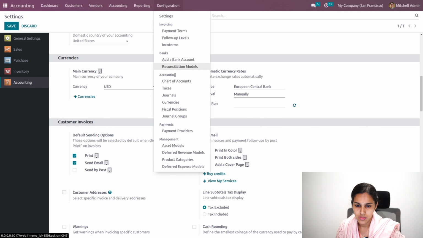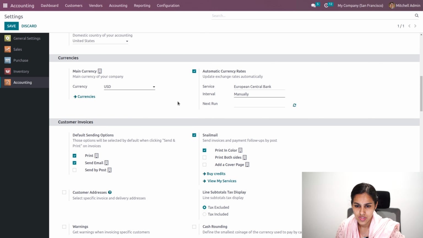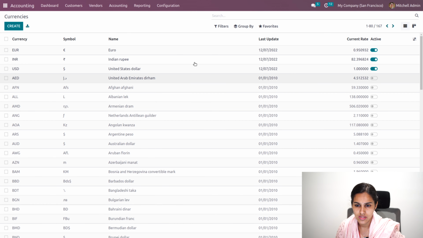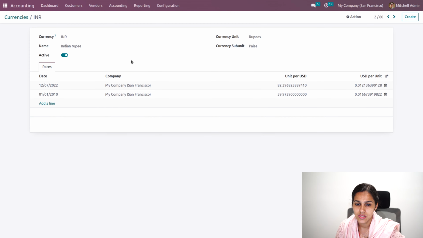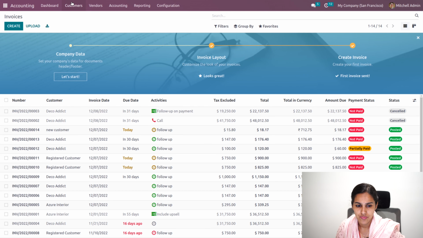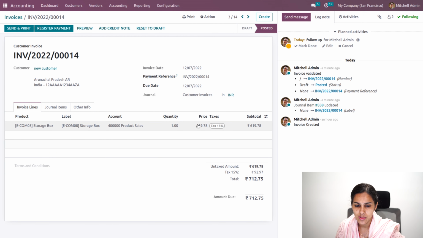Now let's go back to our currencies and check the currency. The last update date is the current day, and here you can see the Indian rupee currency is updated to 82. So if I try to make an invoice, the invoice that has been generated for the new customer has the earlier amount, with a rate of 52 or something, and if the customer makes the payment after updating the rate, there will